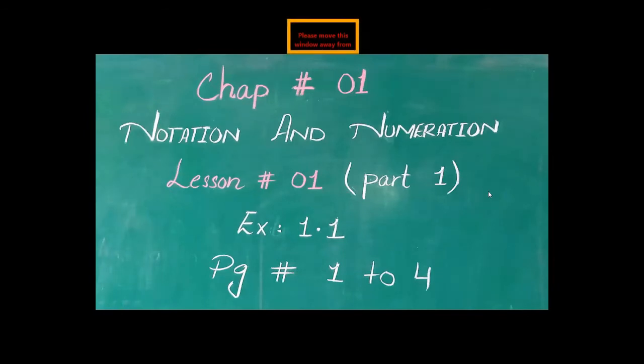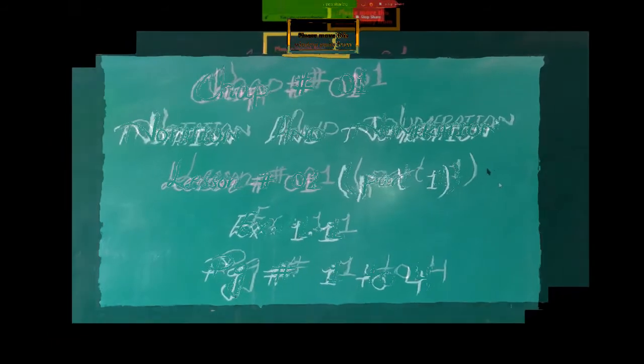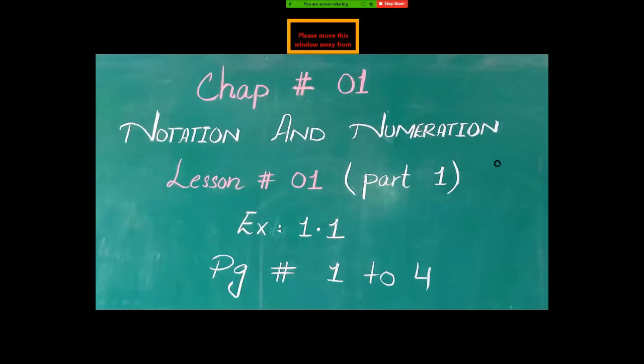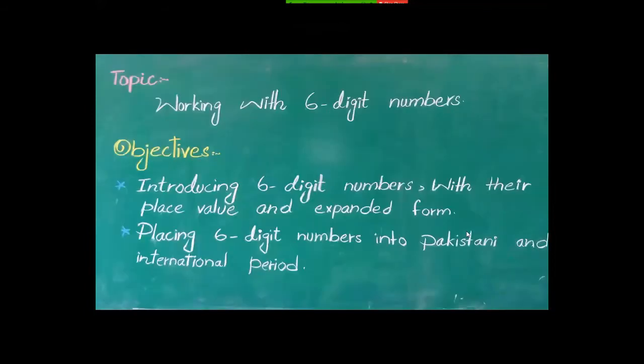Now come to the topic. So today our topic is working with 6-digit numbers. As you already see on page number 1, there are some digits. The largest 5-digit number is 99,999. So after 99,999, the next number is 1 lakh. Here the 1 lakh is a 6-digit number.